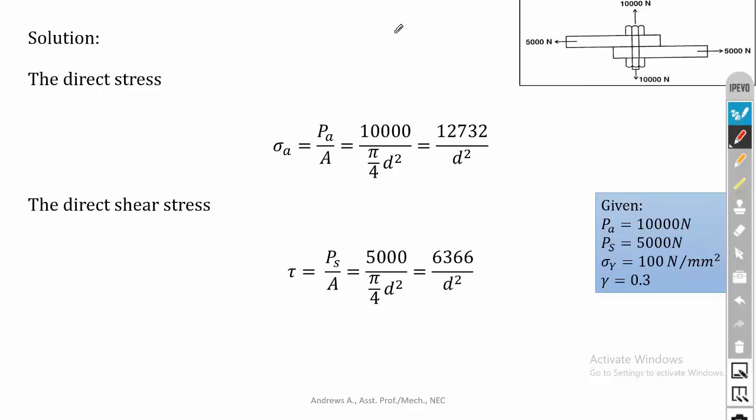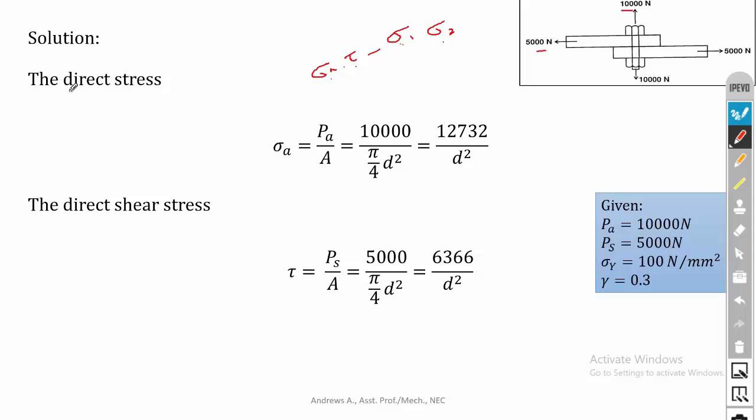In all the theories, we are going to use sigma 1 and sigma 2. So first step, we have to calculate the maximum and minimum principal stress. To calculate the maximum and minimum principal stress, first we should calculate the axial stress and the direct shear stress because of these two loads. This 10,000 Newton will create an axial stress, and this 5,000 Newton will create a direct shear stress. So first we have to calculate the axial stress and the direct shear stress. Then by using these two stresses, we can calculate the maximum and minimum principal stress.